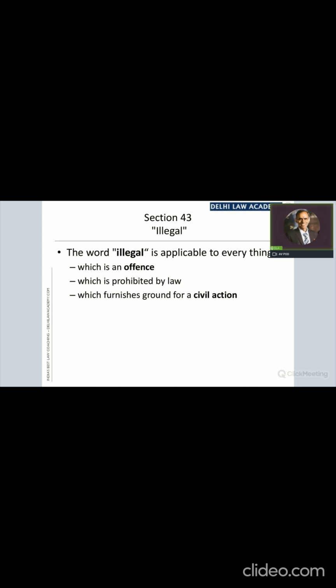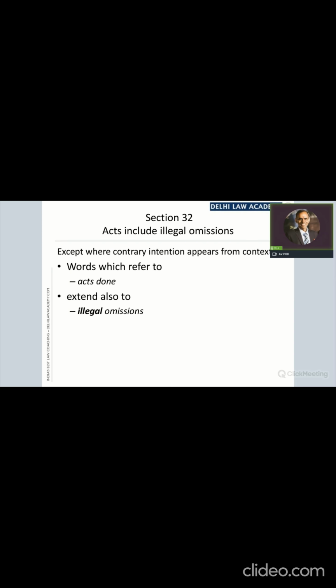There is no law which says that if you omit to save a person who is drowning, you are prohibited from doing so. And this also does not furnish a ground for a civil action. Therefore, the omission is not illegal. And because of section 32, only illegal omissions are included in the term acts. Therefore, this omission, which is not illegal, will not amount to an act, and section 299 will not be applicable.